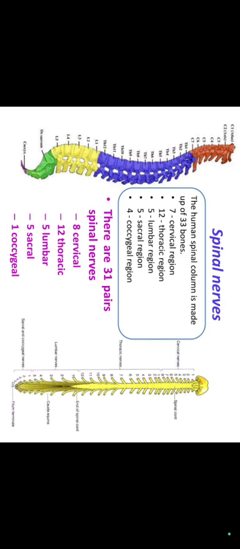Next one is spinal nerves. The human spinal cord is made up of 33 bones: 7 cervical, 12 thoracic, 5 lumbar, 5 sacral, and 4 coccygeal region. There are 31 pairs of spinal nerves: 8 cervical, 12 thoracic, 5 lumbar, 5 sacral, and 1 coccygeal nerve.